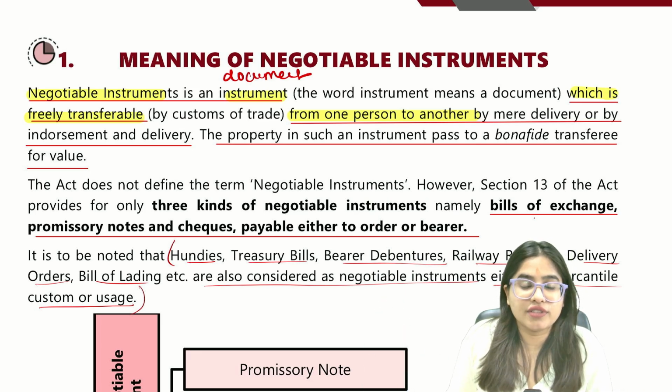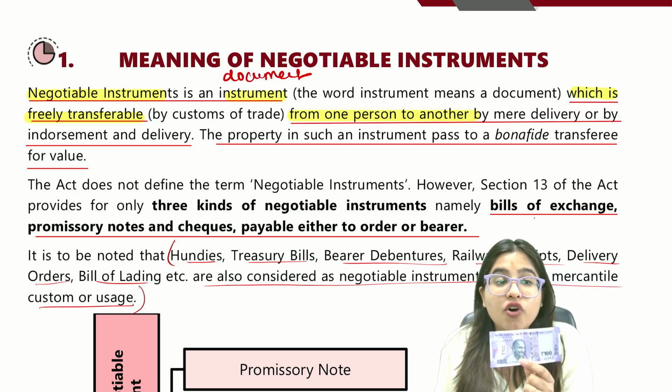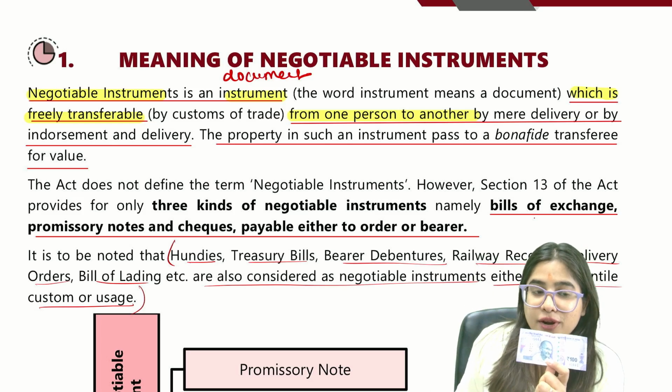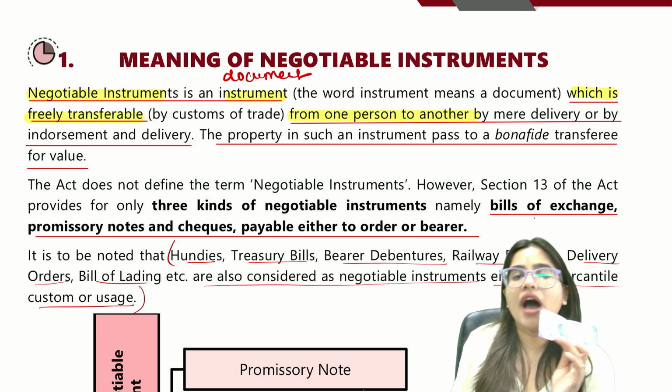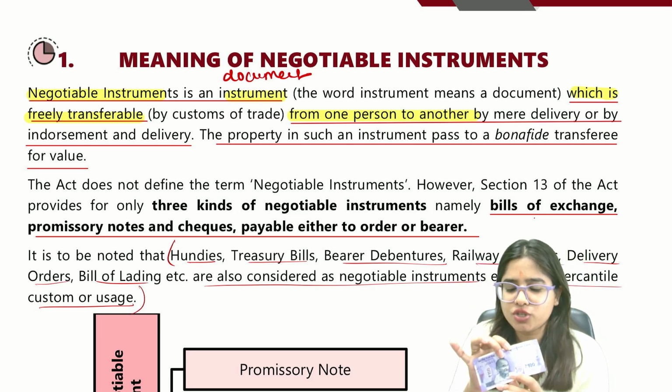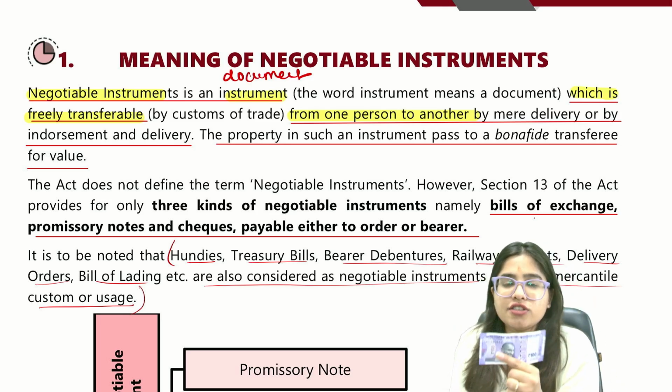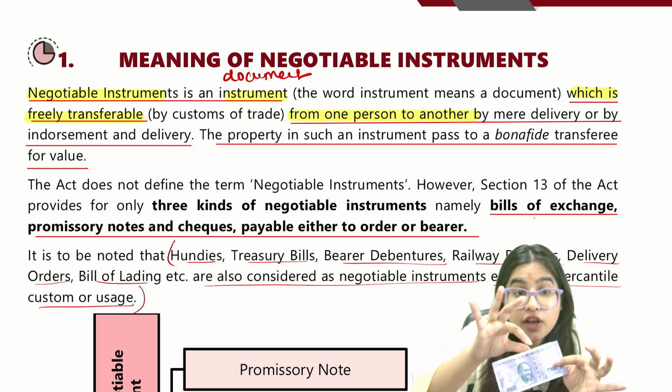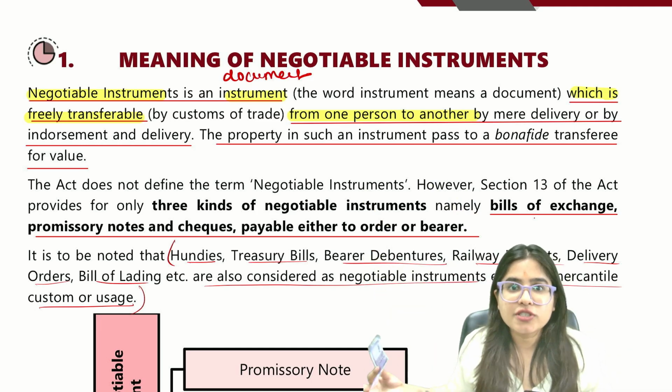Then he will become the owner of this. Is it freely transferable? Of course, yes. So can I say this is one of the examples of a negotiable instrument? Yes. So are you understanding what we mean by negotiable instrument? Imagine this 100 rupees note, a piece of paper. It's just an instrument which is freely transferable from one person to another.